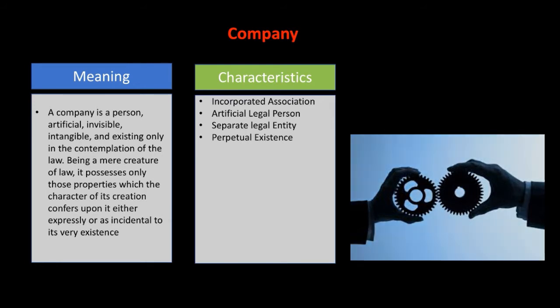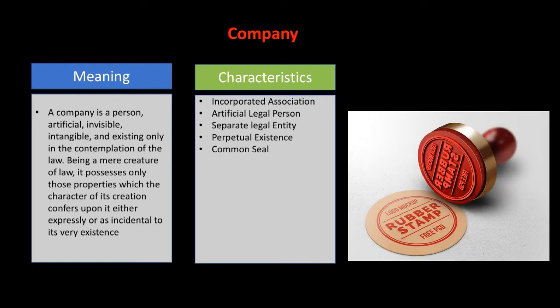Okay, the next characteristic is common seal. Of course, you must have seen that a company, a small firm or every organization has a seal. It is put there with the name of the company itself, and the director, chairman or other authoritative person who is supposed to sign puts their signature on that seal.